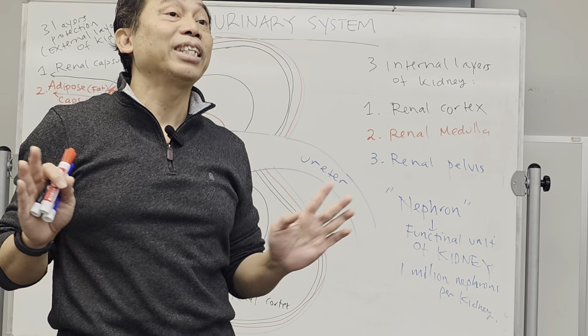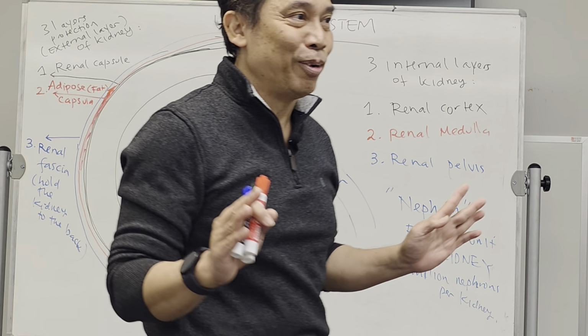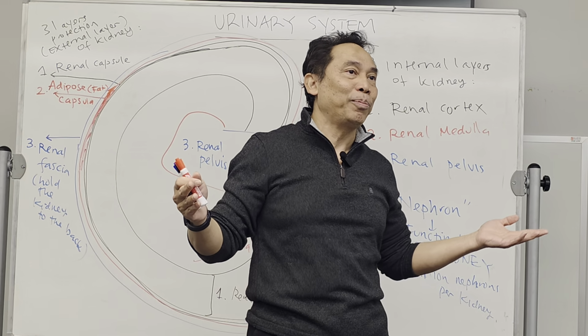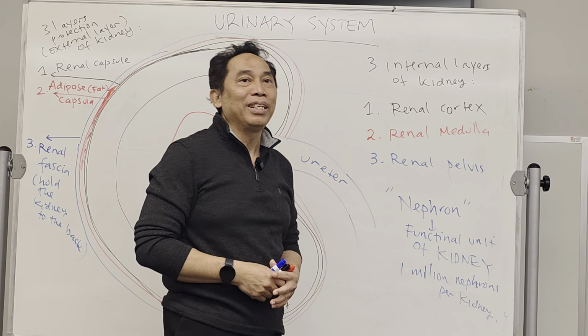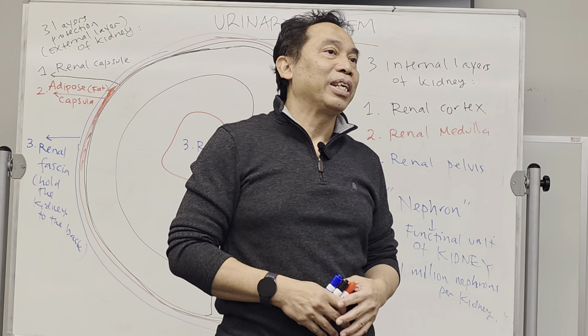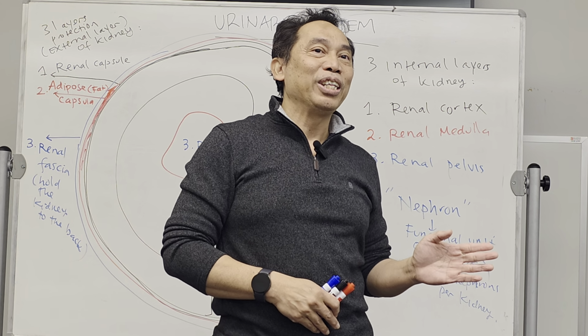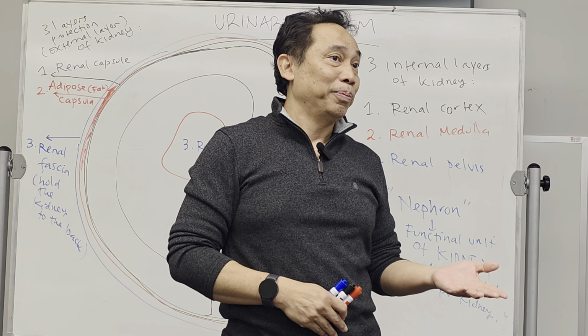That's it. We are only given 2 million nephrons in our body. If the nephrons are broken, let's say 80% of the nephrons in one kidney are broken, basically your kidney will not be able to filter the blood. Then you need what? You need kidney transplantation.